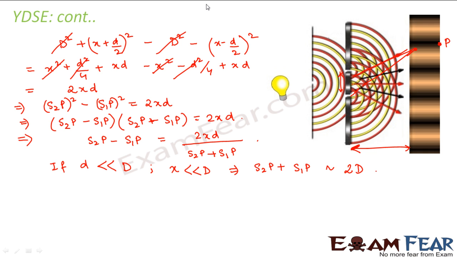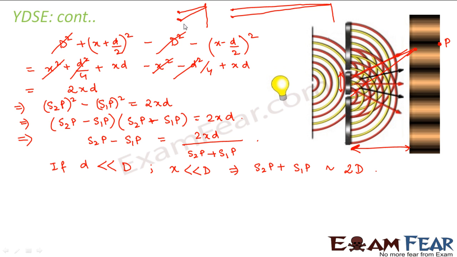Understand it in this way. Let us suppose these are the two points and this is the screen. Now let us suppose I take the screen far away. So how will this point look? It will look like this.